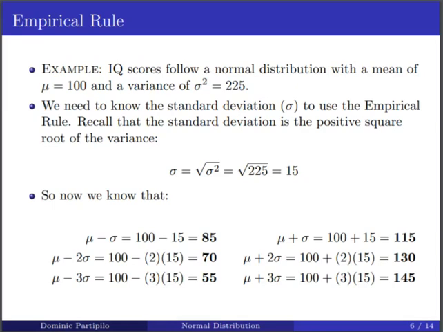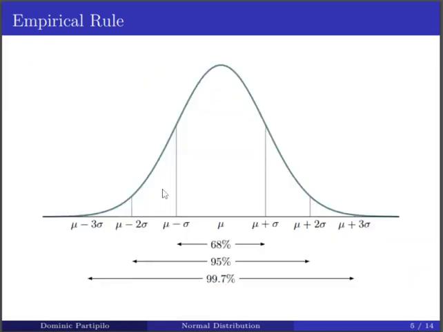And remember, the standard deviation is just the positive square root of the variance. So to find the standard deviation, we just take the square root of the variance. That's the square root of 225, and that's going to be 15. So our standard deviation, or sigma, is going to be 15. And then we can plug our information into these spots and fill in each of them with actual numbers. It'll give us a lot of useful information in one picture.